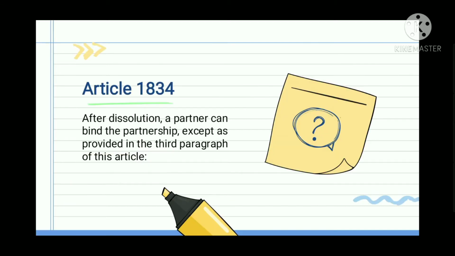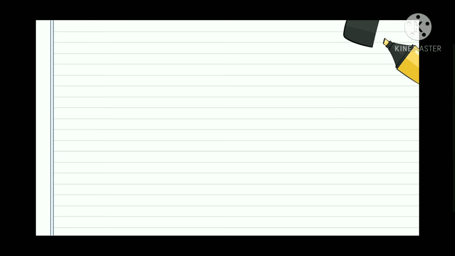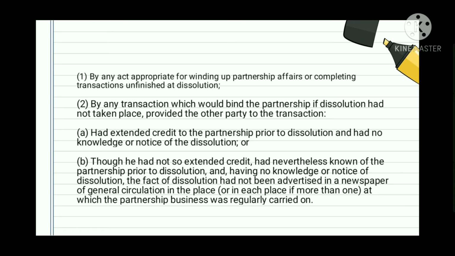We will now go to the last article, Article 1834, which provides that after dissolution, a partner can bind the partnership except as provided in the third paragraph of this article. On the first paragraph of the article, it talks about how the partnership is liable. Number 1. By any act appropriate for winding up partnership affairs or completing transactions unfinished at dissolution.